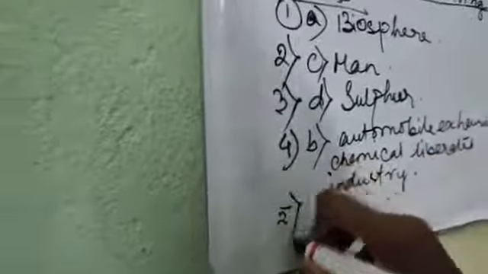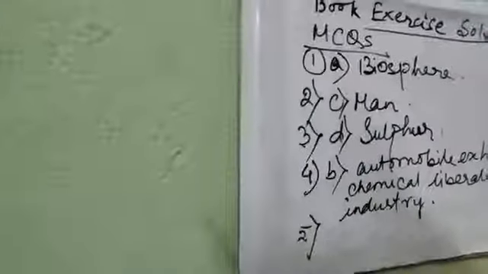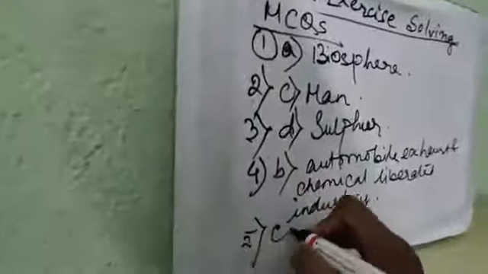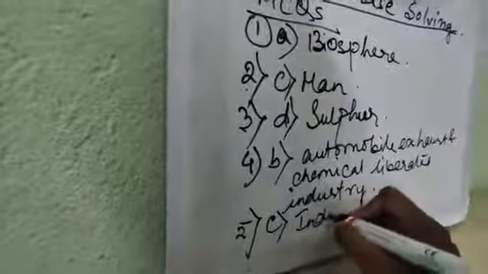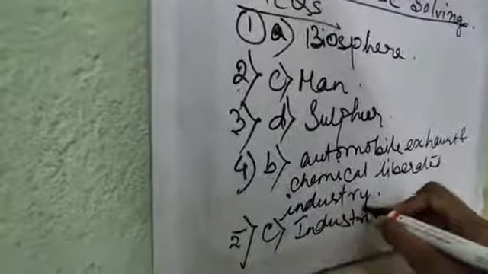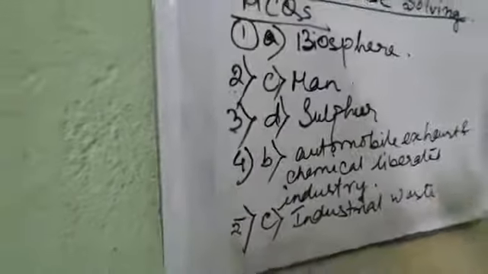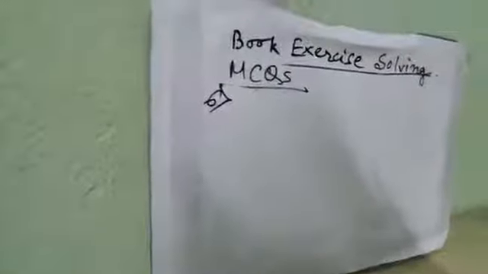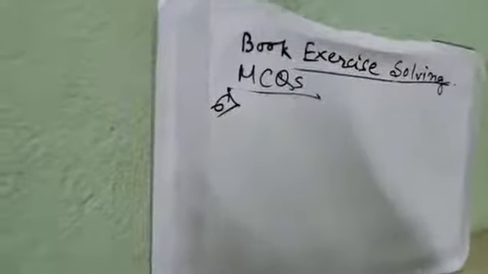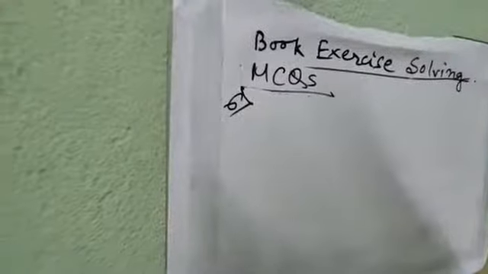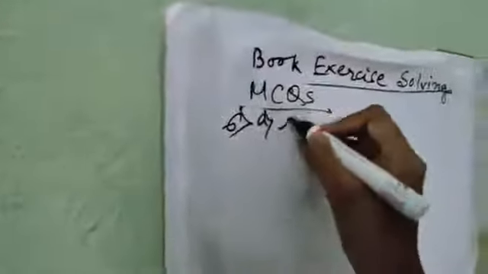Number 5, which of the following is the main factor in water pollution? Obviously industrial waste, option C. Number 6, which one of the diseases is caused due to air pollution? Answer is A, lung cancer.